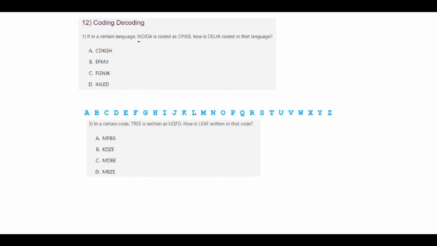Coding, decoding. This is also very simple, similar to those coding questions which I have been telling you. Here it's in the form of a word. So Noida is coded as OPJEB. How do you decode this?